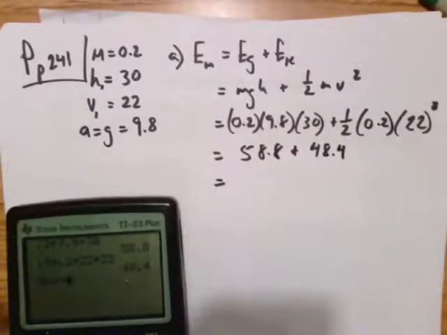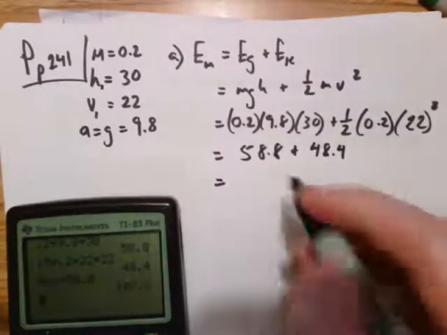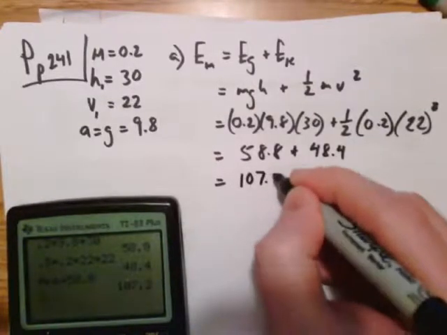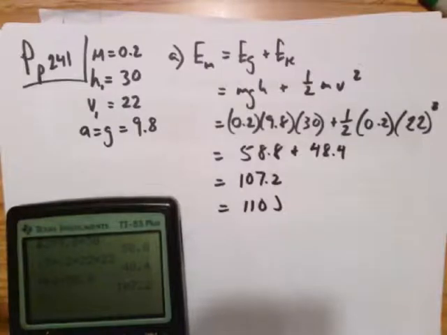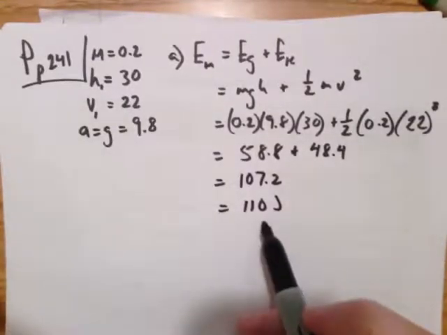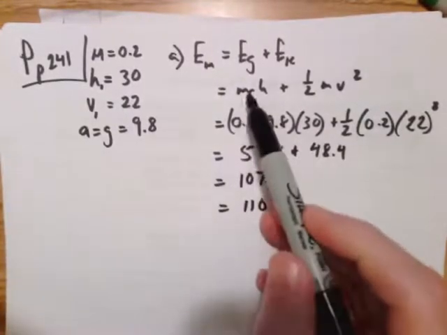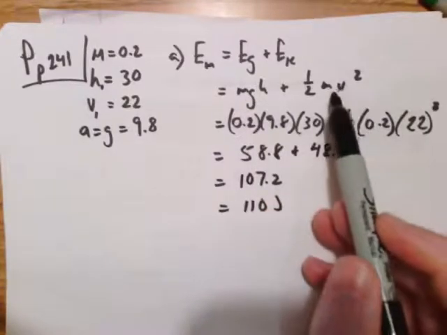So 48.4 plus 58.8 is 107.2. 107.2 with sig figs will be 110 joules. That is the total energy in the system. It's a combination of potential and kinetic.